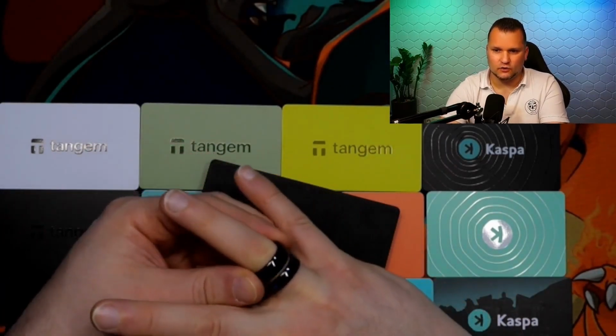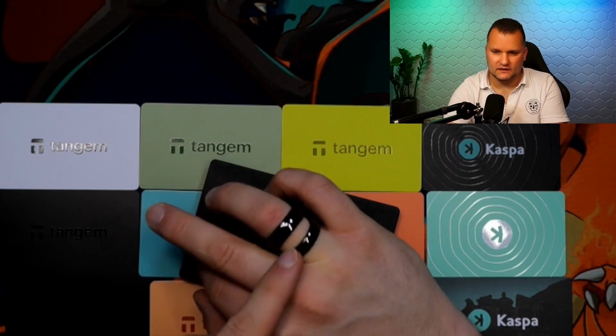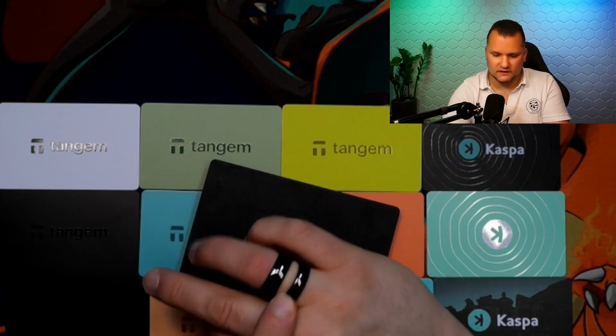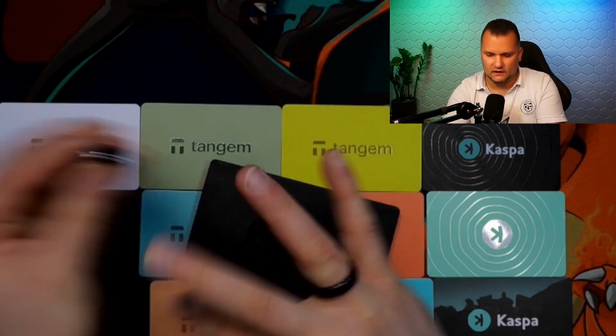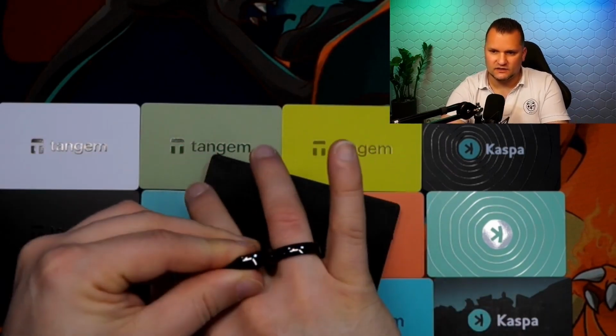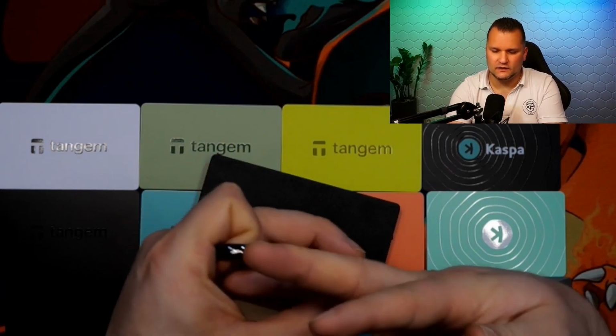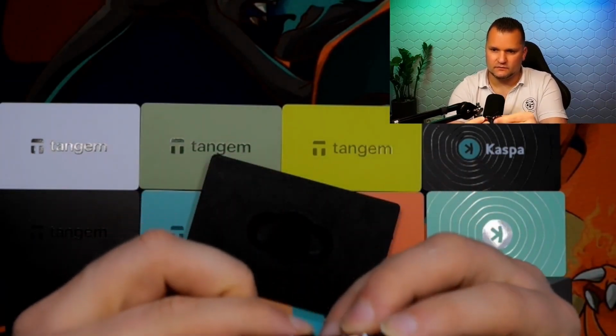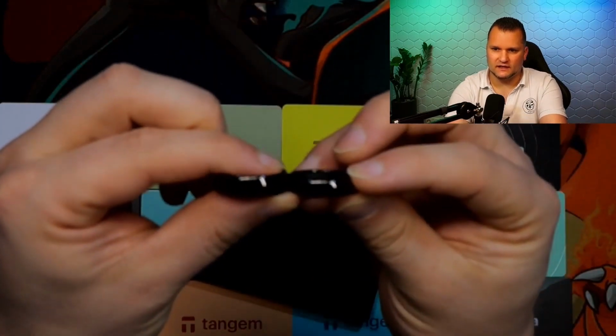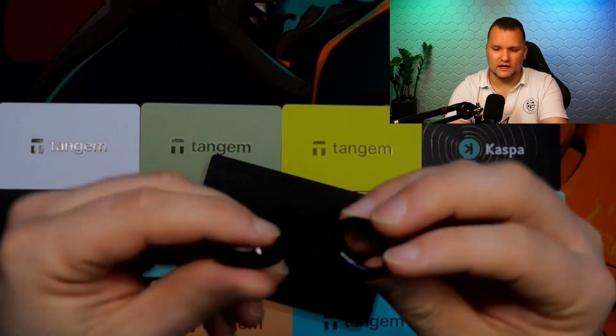So it looks like the prototype that we all received as a gift back then, the prototype that one received as an ambassador. And here is the original. We also see when you hold them together, the original is a bit thicker. Can you see that? Maybe you can't see it. It is definitely a bit thicker than the promo version, or rather, the test version that we had back then. So you can recognize it by that as well.